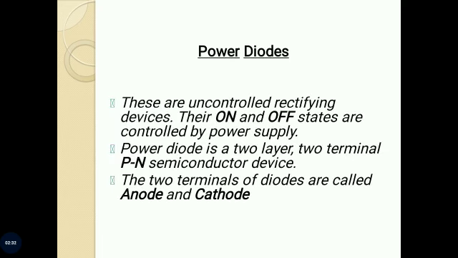Next topic is power diode. Power diode is a two-layer, two-terminal PN junction semiconductor device. It has one PN junction formed by alloying, diffusion or epitaxial growth. The two terminals of the diode are called anode and cathode.